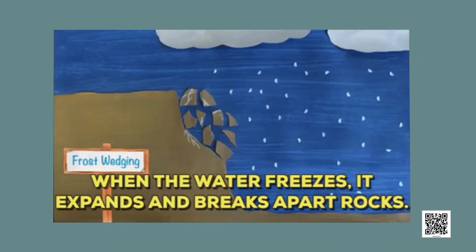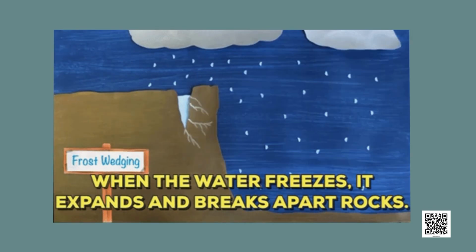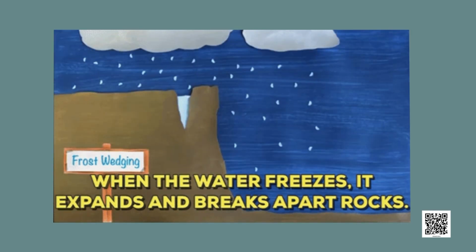Then water. How water causes? Rainwater enters into the cracks of the rocks, and when this water freezes in colder regions, it expands. You know water expands on cooling, so this water expands and breaks apart the rocks.